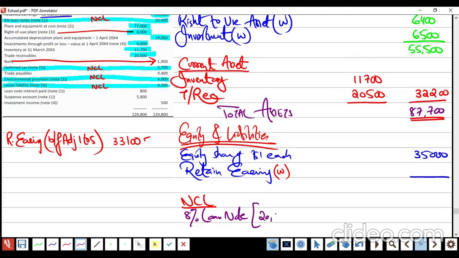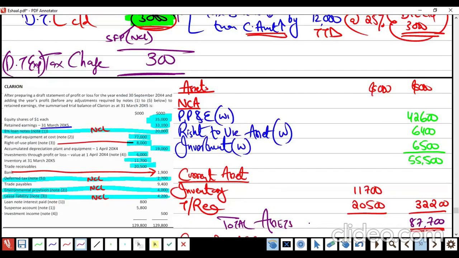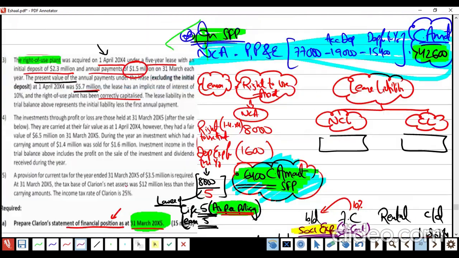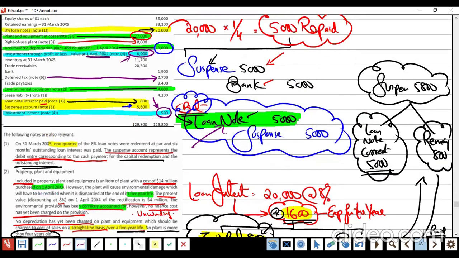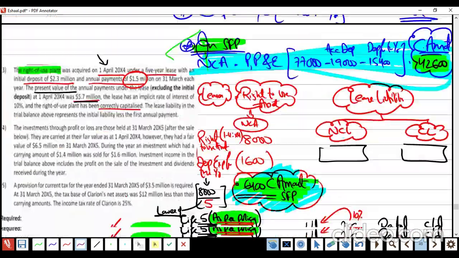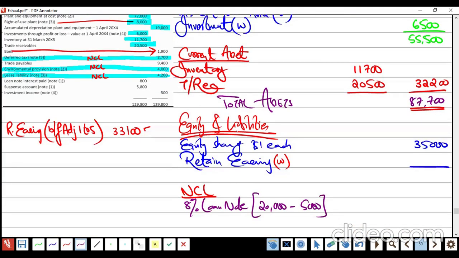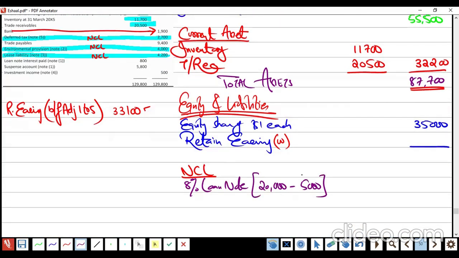20,000. In note 1, we adjusted 5,000. Remember? Where, sir? Here. You forgot to record the repayment and it was in the suspense. We came here and we removed the suspense and reported the loan note. So suspense gone. And this is the correction. Remember or no? Note number 1, right?